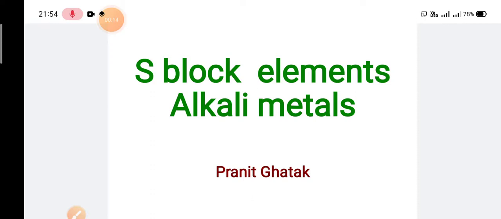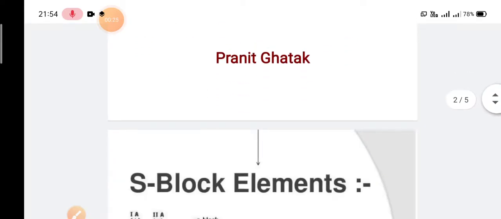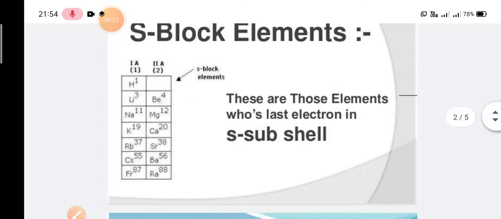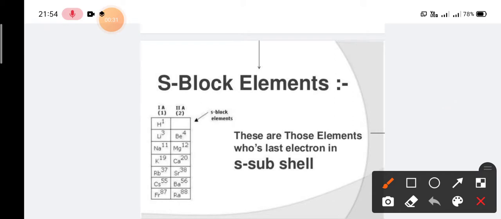So, let's begin. As you can see from the heading itself, in the S block elements, we're going to start with the alkali metals today. In this slide, you can see that the S block elements contain two groups, group number 1 and group number 2.